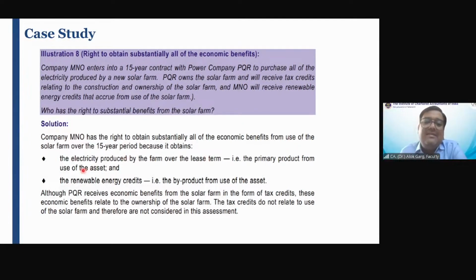In this case, the electricity produced by the farm over the lease term, that is the primary product from the use of the asset, and the renewable energy credit, that is byproduct from the use of the asset, lies with the lessee. Okay. Although PQR received the economic benefit from the solar farm in the form of tax credit, these benefits relate to the ownership of the solar farm. The tax credit do not relate to use of the solar farm and therefore are not considered for this assessment. Okay, is that clear?